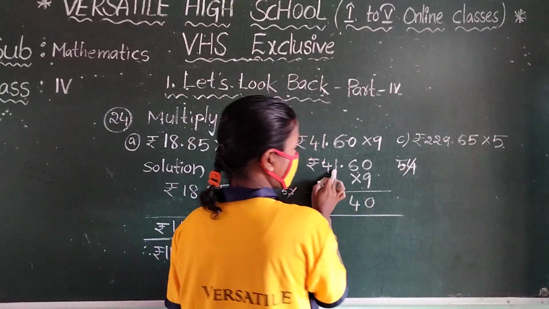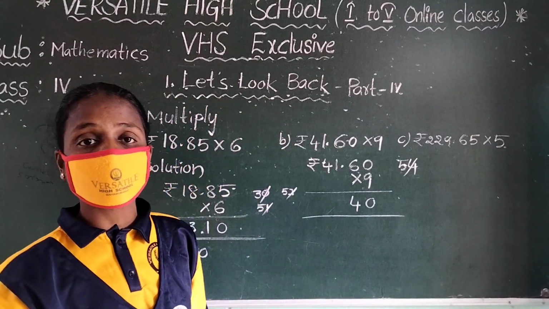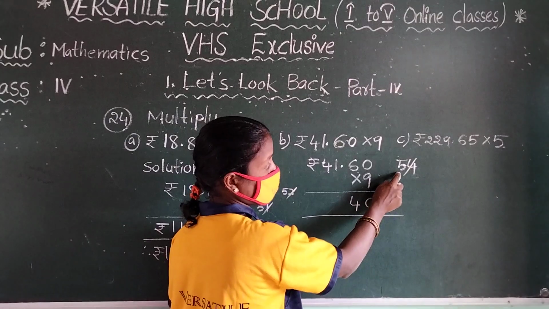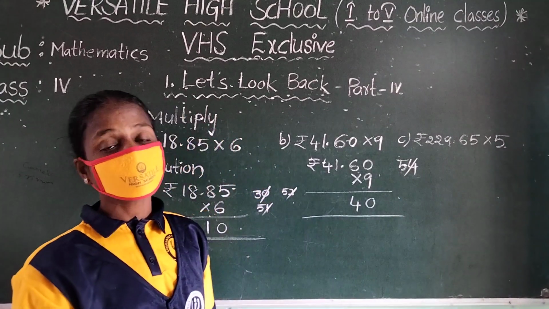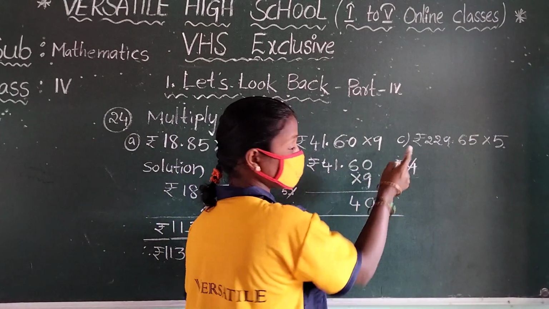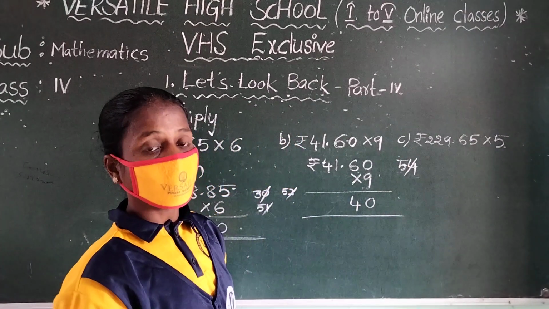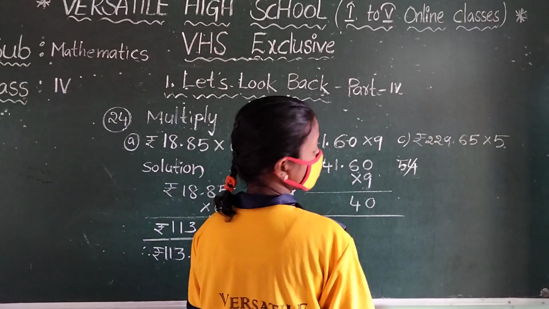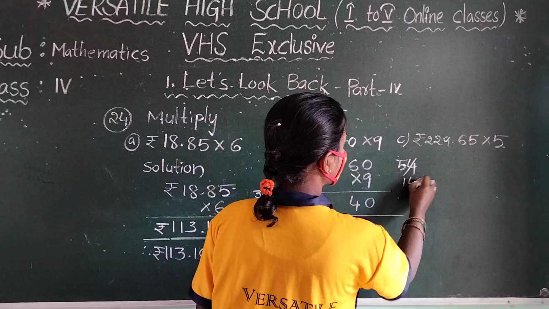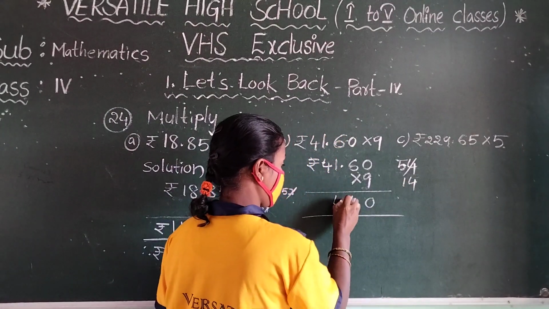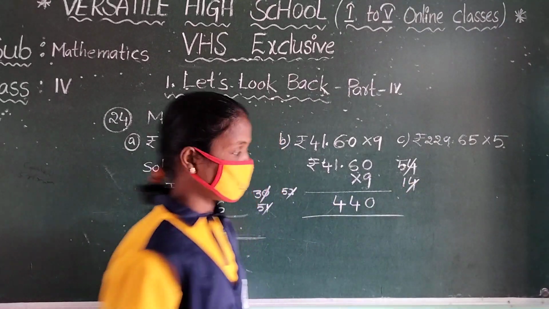Next, 9 ones are 9. Don't write 9 directly here. Why? Because the number up here is 5. That means the tens place is 5. So 9 ones are 9, and 9 plus 5: 10, 11, 12, 13, 14. So 14. Don't write 14 directly here. 14 means you write 4 down and 1 up.